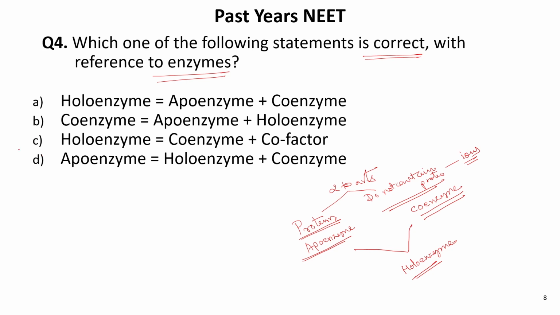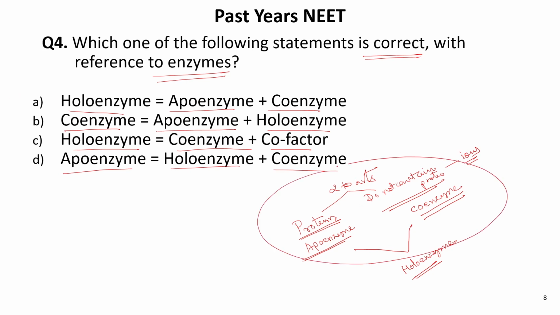So let us go to the options. Holoenzyme is equal to apoenzyme plus coenzyme. Coenzyme is equal to the apoenzyme and holoenzyme. Holoenzyme is equal to coenzyme plus cofactor. Apoenzyme is equal to holoenzyme and coenzyme. From this discussion we can easily make out that the first option is correct, that is, holoenzyme is equal to apoenzyme plus coenzyme.